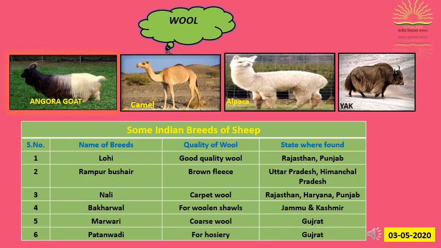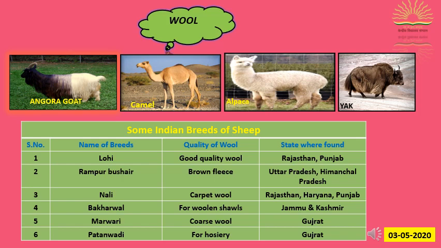Wool comes from sheep, goat, yak, and some other animals. Here we can see in the pictures, these wool-yielding animals bear hair on their body. Now, why do these animals have a thick coat of hair? It is because this hair traps a lot of air, and we know that air is a poor conductor of heat. So, hair keeps these animals warm. Wool is derived from these hairy fibres, which are also called fleece.